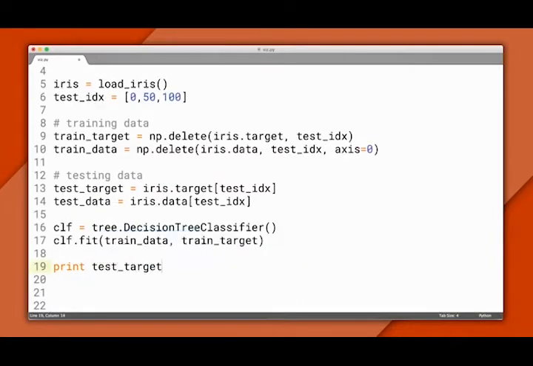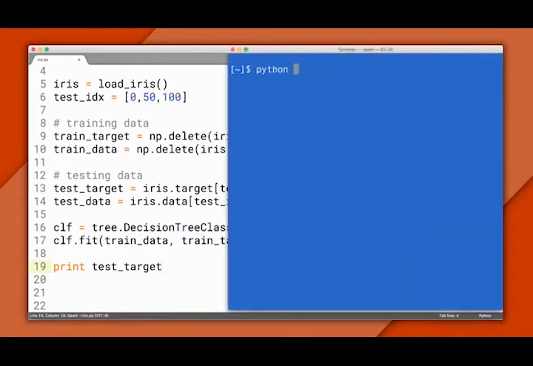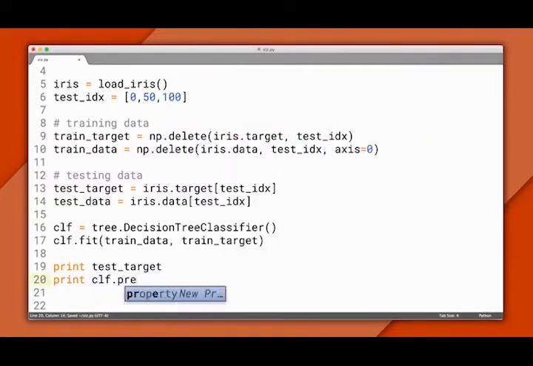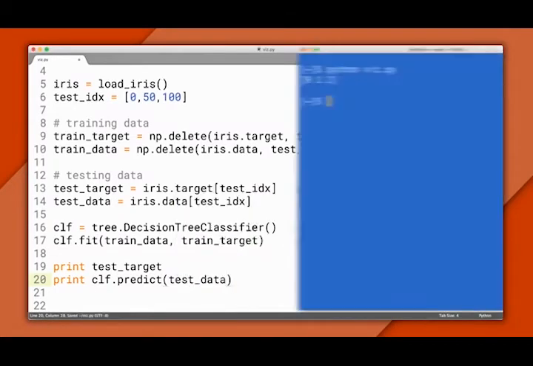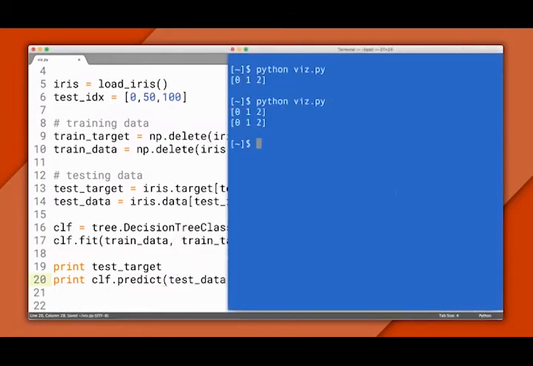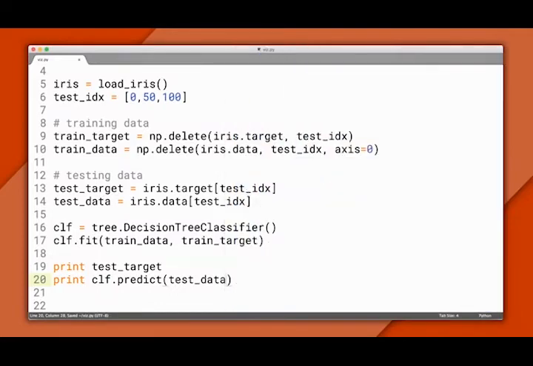Before we visualize it, let's use the tree to classify our testing data. We know we have one flower of each type, and we can print out the labels we expect. Now let's see what the tree predicts. We'll give it the features for our testing data, and we'll get back labels. You can see the predicted labels match our testing data. That means it got them all right. Now keep in mind this was a very simple test, and we'll go into more detail down the road.